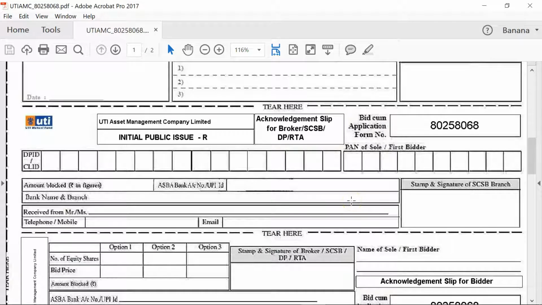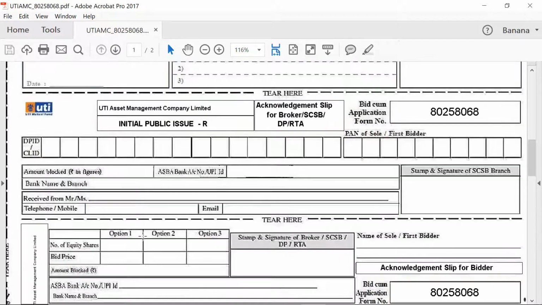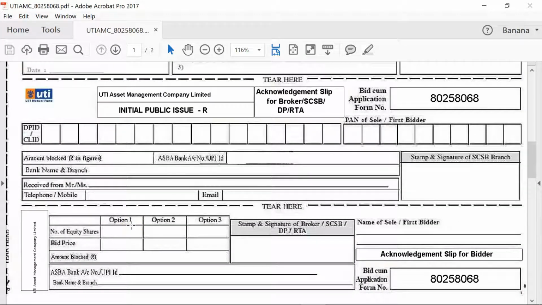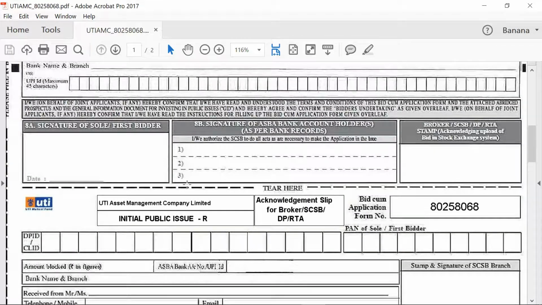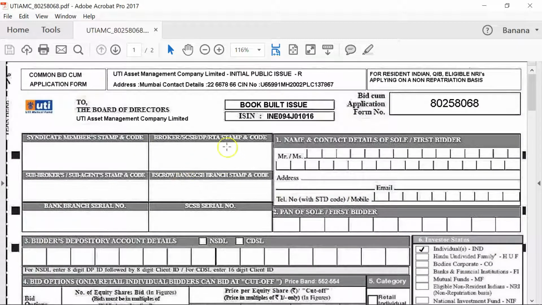Along with this form, you need not give any DD, you need not give any cheque. The amount you mention in this form will be blocked in your savings bank account. Do note that you will still earn the interest that you would earn from your savings bank account because the amount is only blocked. It is not debited. If the shares are allotted to you based on the lottery process, if it is oversubscribed, then only the amount would be deducted. Else the block will be released.